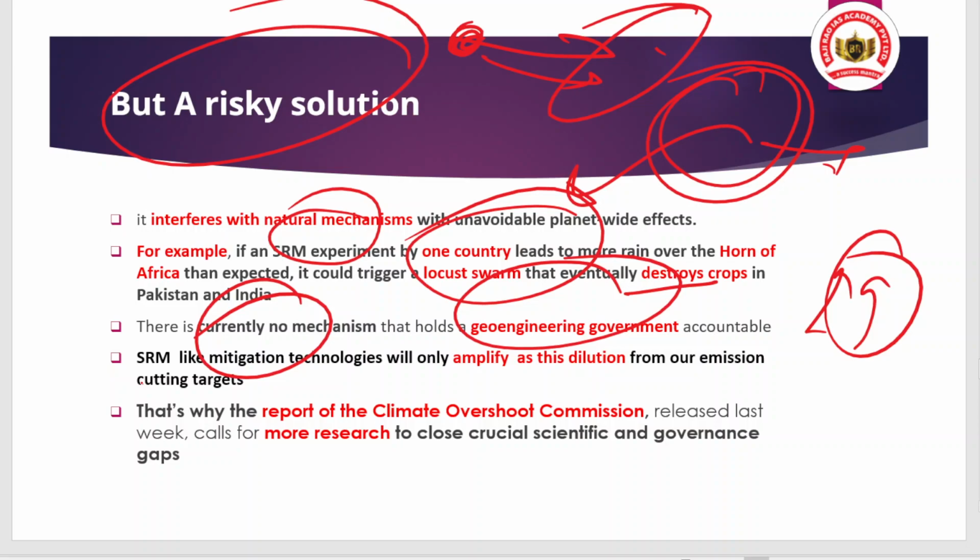So we are just ignoring it, like we are not finding a solution, but we are finding alternatives. We do have a solution, but we are not focusing on it. Like we should have afforestation, alternative sources of energy, and advancement in alternative sources, but we are not focusing. And why this technology is bad: one report of the Climate Oversight Commission talked about the need for more research to close the crucial scientific governance gaps.